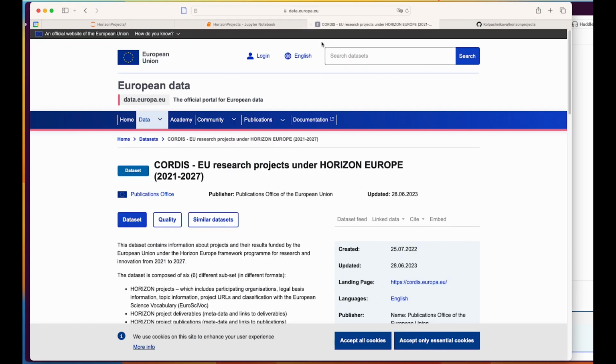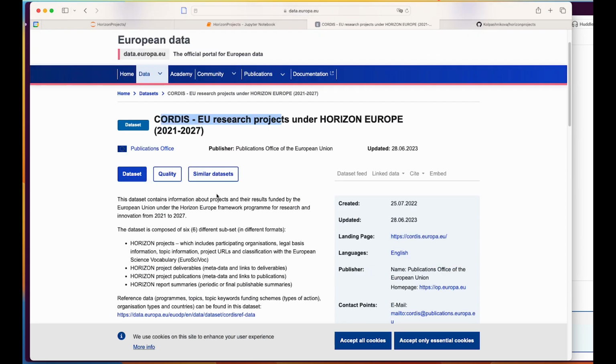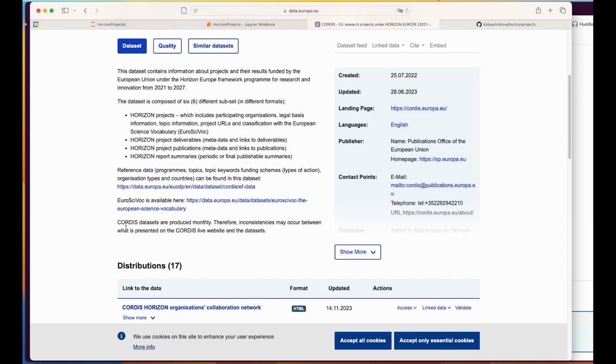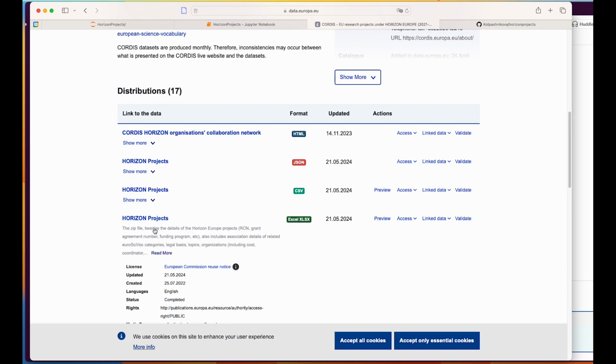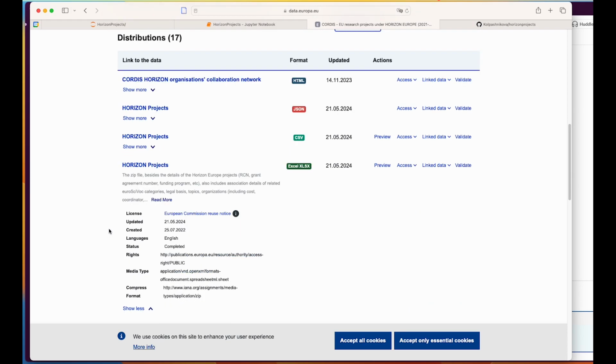CORDIS, the European Union's service, provides data for all the EU projects on Horizon Europe. Here you can download the dataset with the names of the projects and a short description of the objectives. I will use this dataset in a slightly complicated way, using topic analysis and some NLP in Python as well. Although I say it's a more complicated way, it might actually be easier than reading thousands of project descriptions one by one.